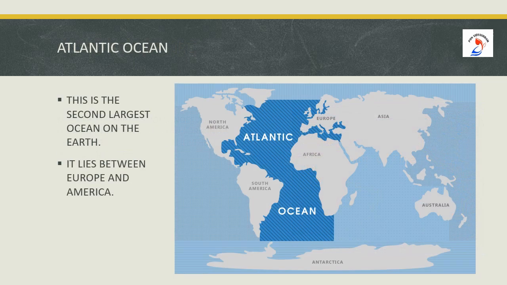Next comes the Atlantic Ocean. This is the second largest ocean, children. It lies between Europe and America.